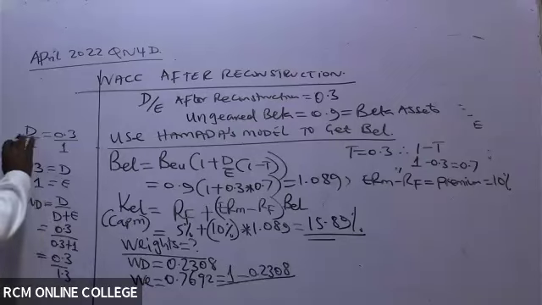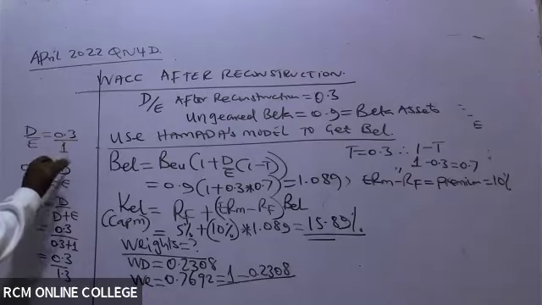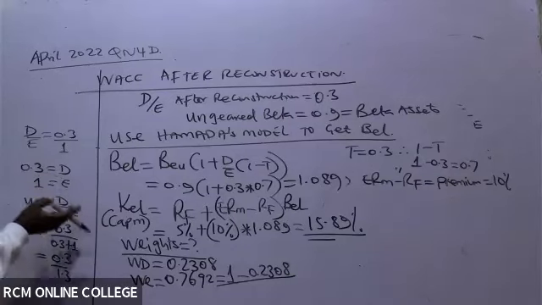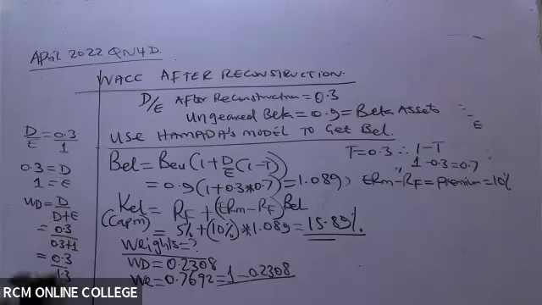So whenever you see debt over equity is 0.3, there must be a 1 there. Once you pick it like that and separate, you say debt is 0.3, equity in this case is 1. Then you'll be able to get the weight of debt, which is debt over debt plus equity.